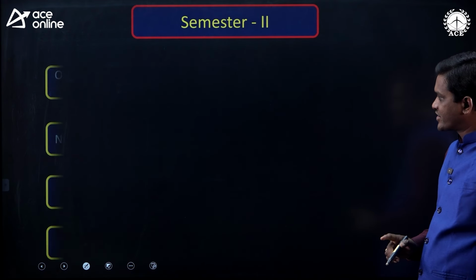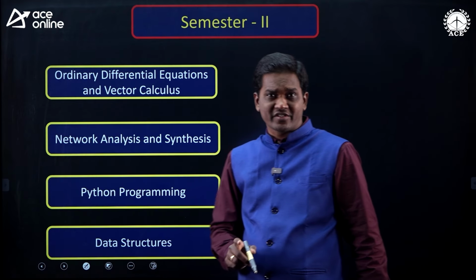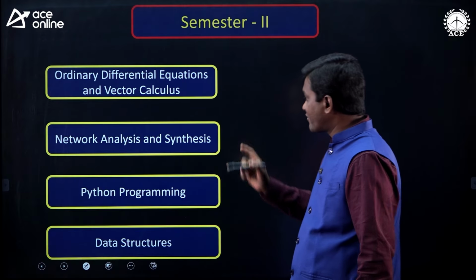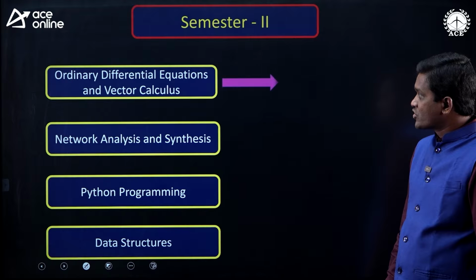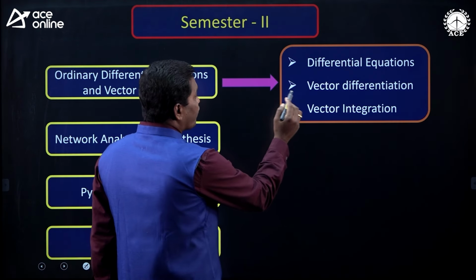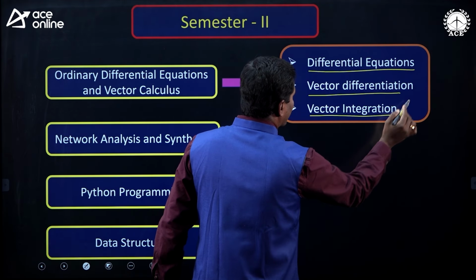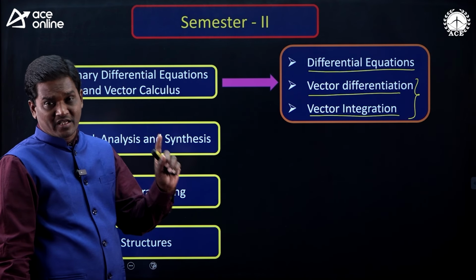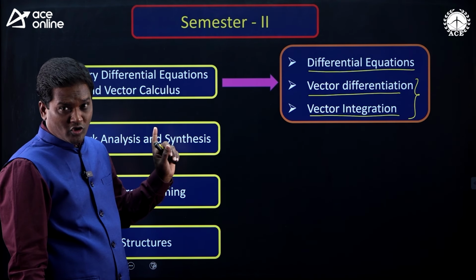Next, semester 2. What are the subjects you have in semester 2? See here, ordinary differential equations and vector calculus, network analysis and synthesis, Python programming and data structures. From ordinary differential equations and vector calculus, focus on differential equations and vector differentiation and vector integration. These two topics are very much important for your EMT subject, electromagnetic theory. This is very, very important.